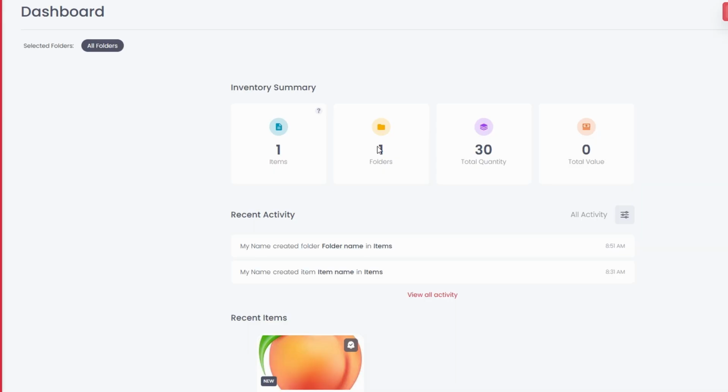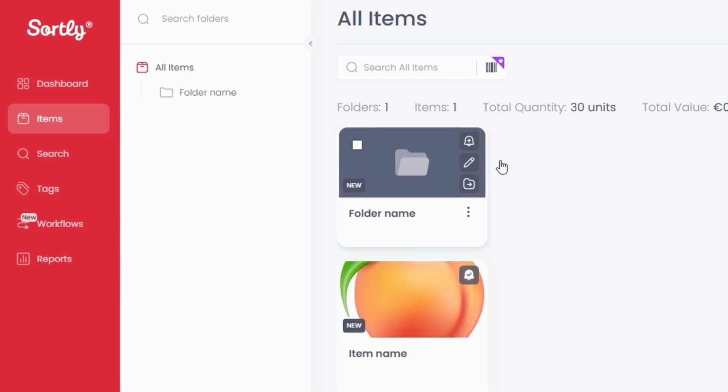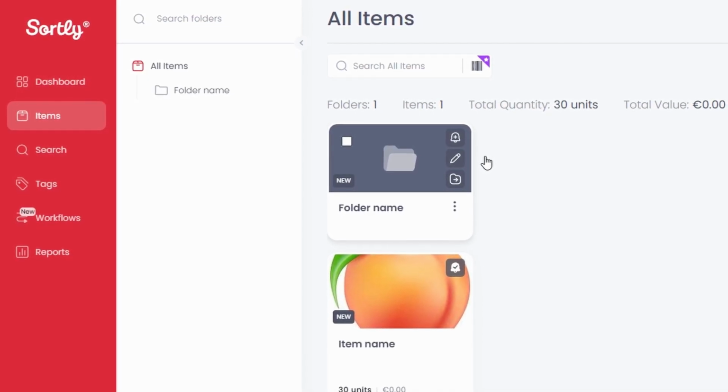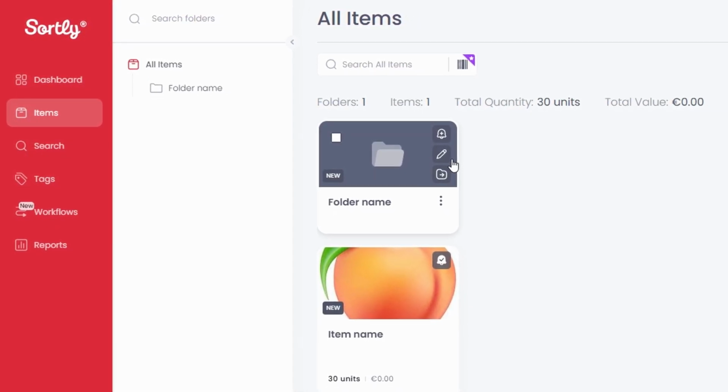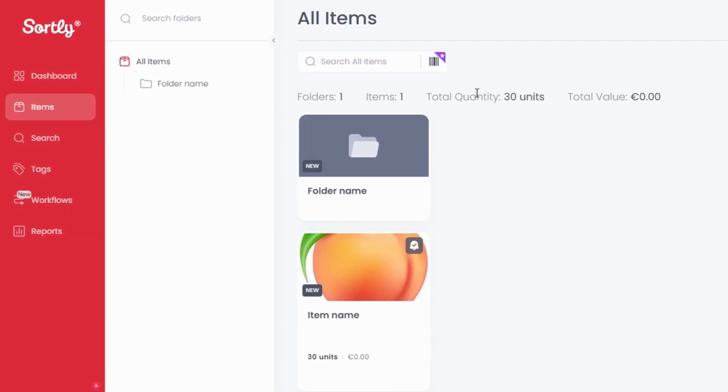The bulk import feature is a huge time saver. Imagine having hundreds or even thousands of items to track. Manually entering them would take hours or days. Whether you're onboarding data from another inventory tool or setting up Sortly for the first time, bulk import reduces setup time dramatically. Plus, if you've been managing inventory in tools like Excel, this process ensures a smooth transition without the headache of starting from scratch.